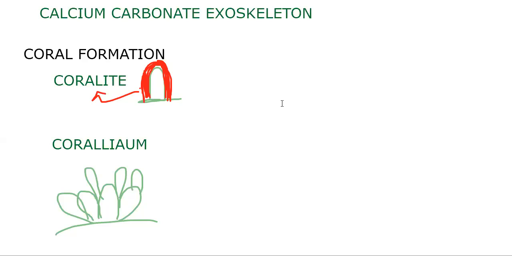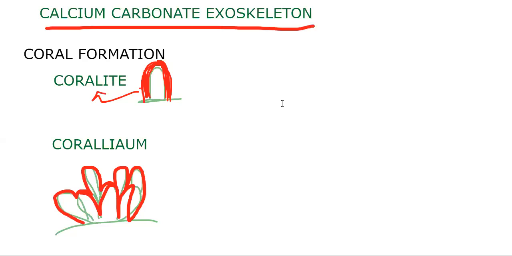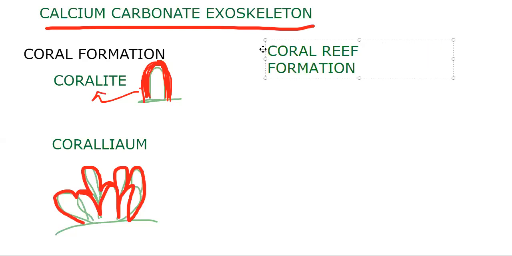To put it simply, you need to remember that the calcium carbonate exoskeleton of the body of the polyp form is said to be coral. So now what are we looking for? We are looking for coral reef formation.